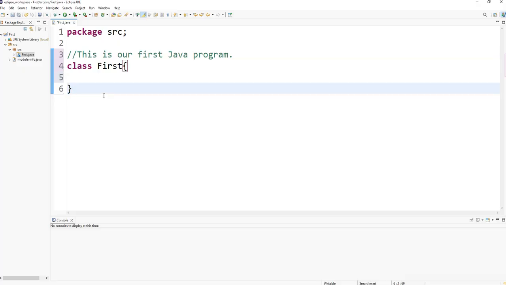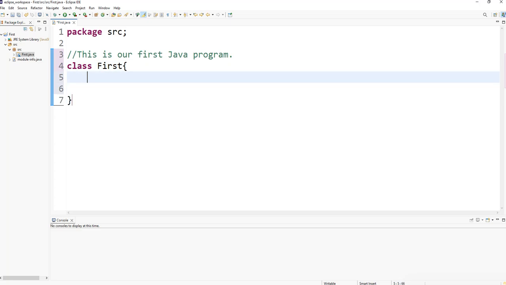All code, all activity in Java programs occurs inside a class. Java is an object-oriented language, at least a little bit, and I would like to add that all code in Java must reside inside a class.